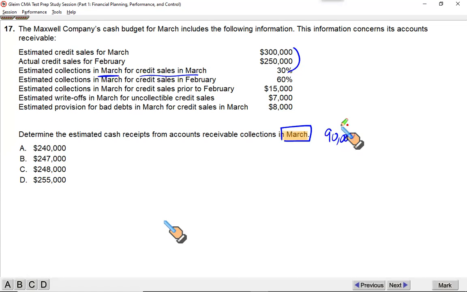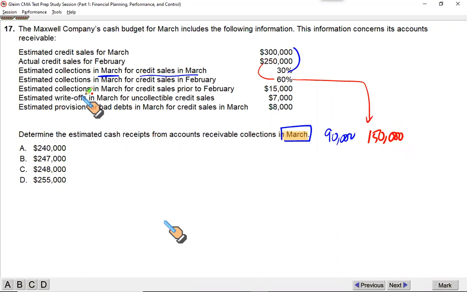Then estimated collections in March for credit sales made in February. What you sold in February is 250. 60% of this you will collect in March, and that's going to be 150,000. Open your mind. Be prepared to see unusual, unsuspecting, very different questions on your exam. You just need to be so well prepared, so strong in your concept that you can do any question that comes your way. Focus more attention on conceptualizing the ideas, starting where you need to start the question from. Develop this temperament, this attitude.